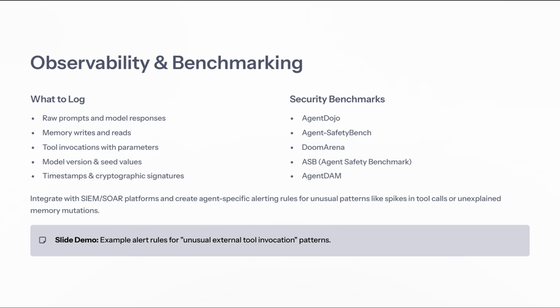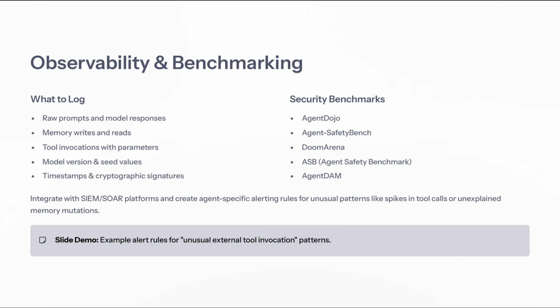This includes logging raw prompts and model responses, as well as monitoring memory writes and reads. Additionally, keeping track of tool invocations with their parameters, model versions, and seed values is crucial. Timestamps and cryptographic signatures help us establish a clear chain of accountability.